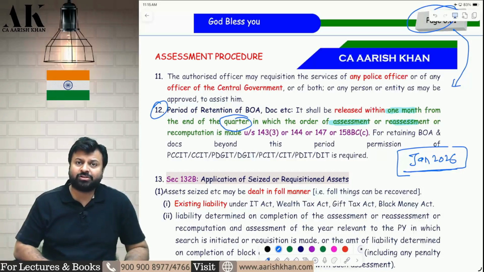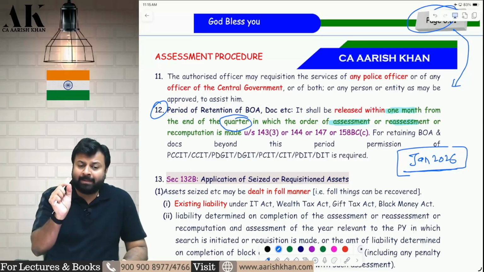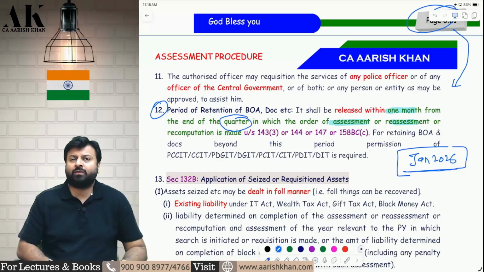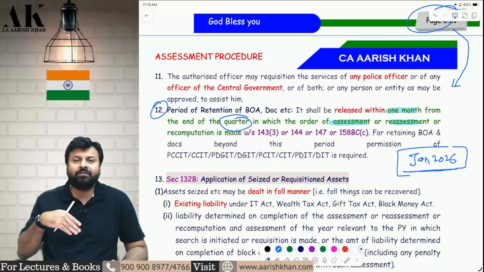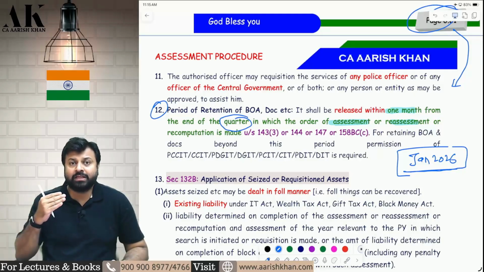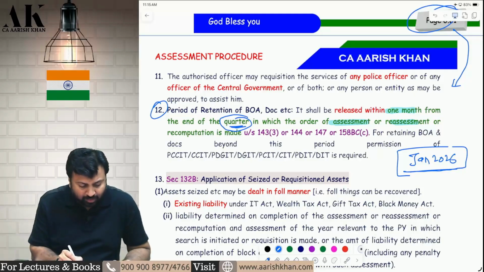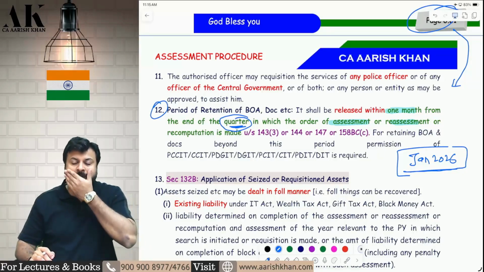So now the time limit is changed. Instead of month, they have replaced the word month with the word quarter. Now you have to give it back to the assessee within 1 month from the end of the quarter. So this is the small amendment which is there over here. I hope it is clear to all of you.